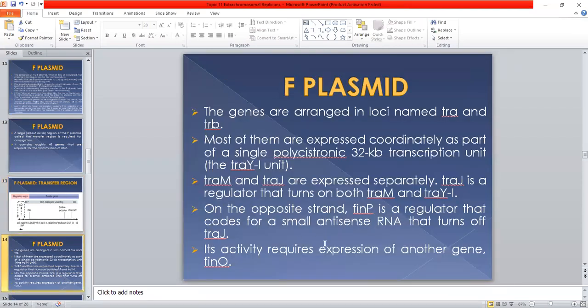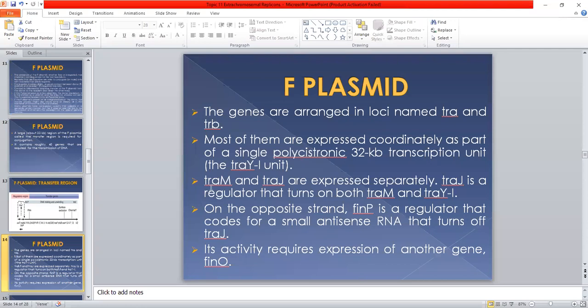They have common coordinated expression, and this type of expression is known as polycistronic. Polycistronic means a number of genes are expressed under the control of the same, single promoter. This type of control system is known as polycistronic transcription. TRAM and TRAJ are expressed separately.